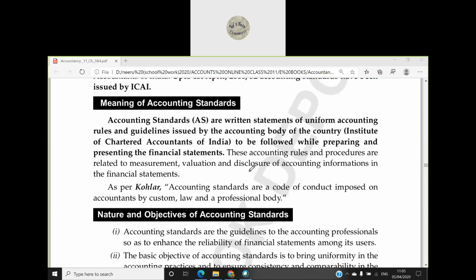AS4. What is that AS4? What rule are they giving us? That is according to the accounting standard. Accounting standards are the rules which are made by the accounting body of the country.